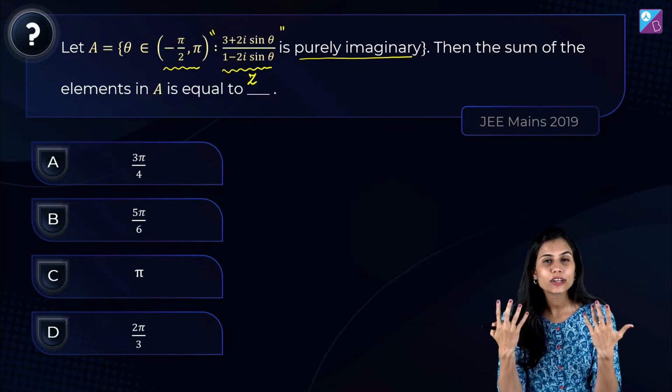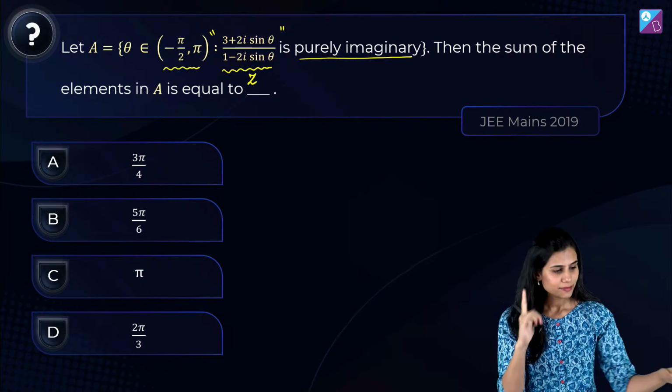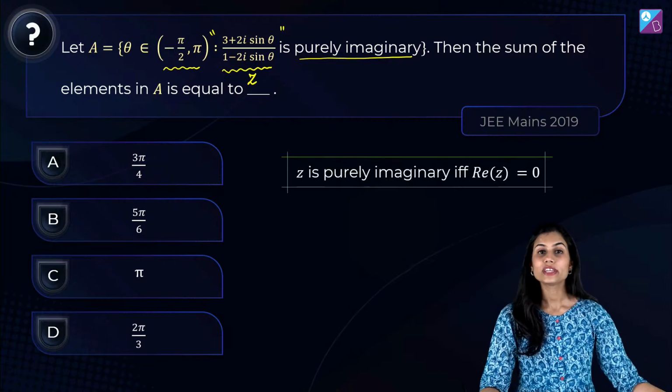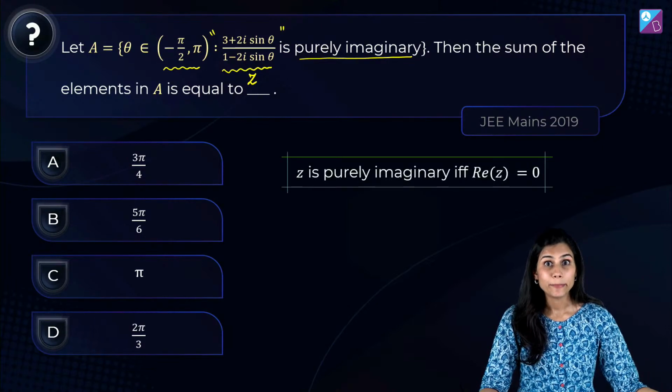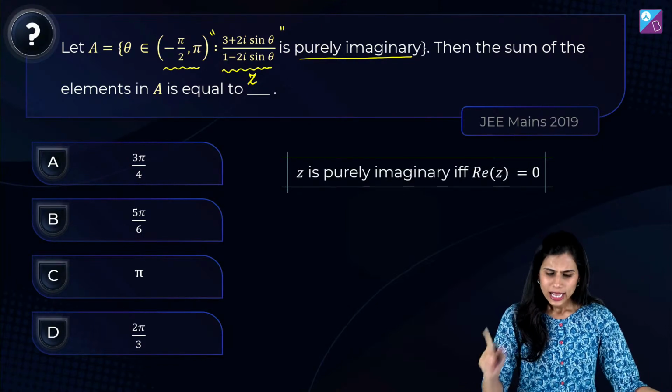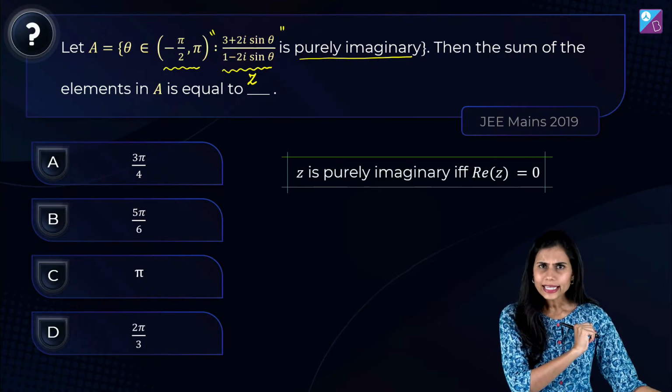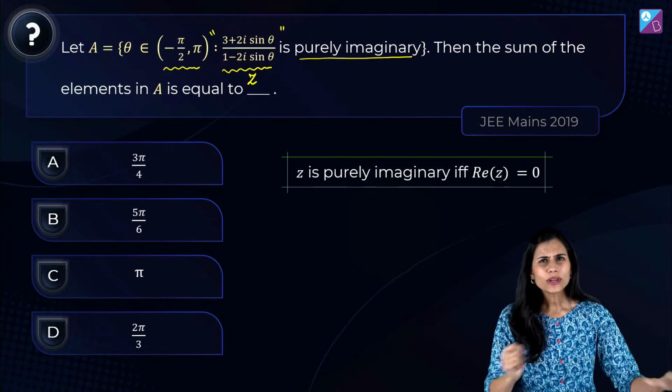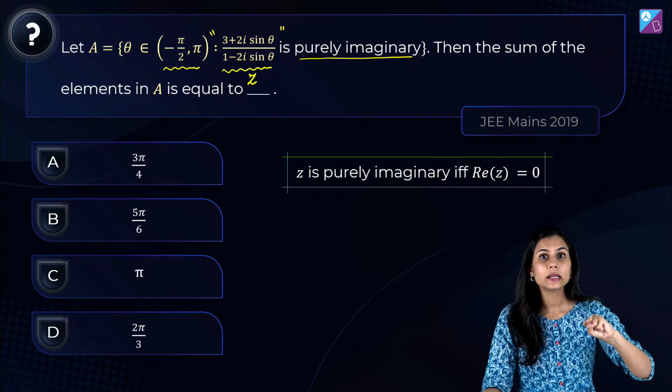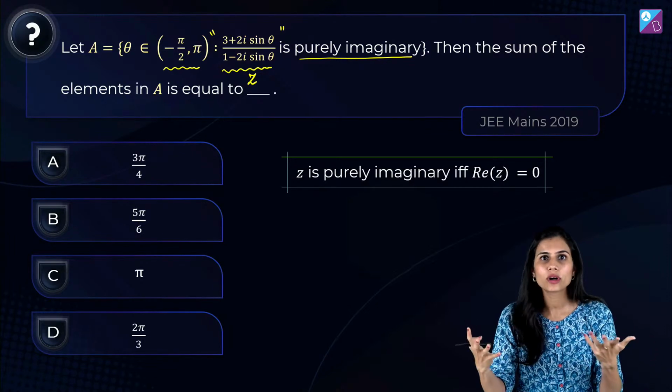And what do we mean by complex numbers being purely imaginary? That means that their real part is equal to a big fat 0. But right now, if you look at Z, you cannot individually segregate its real part and equate it with 0 and then work upon it. No, that's not possible right now.